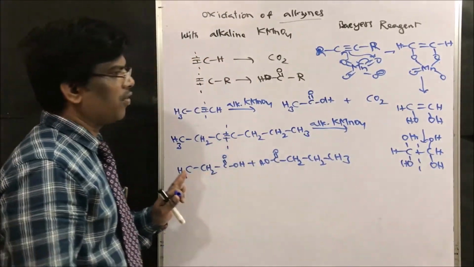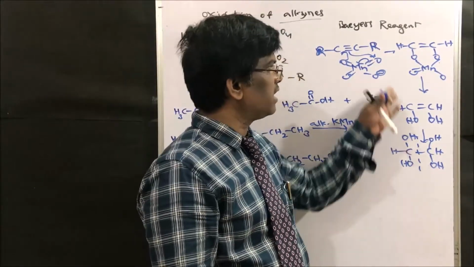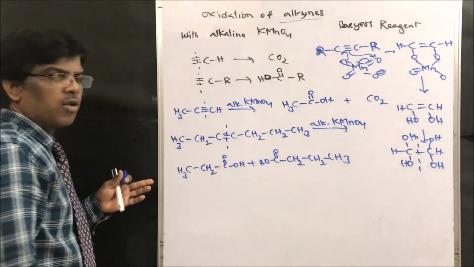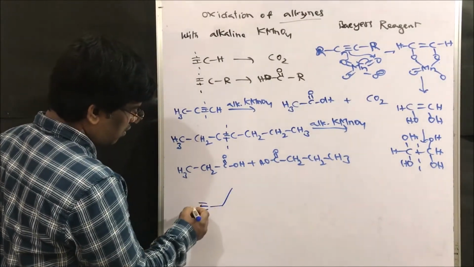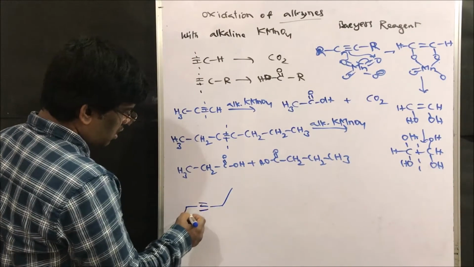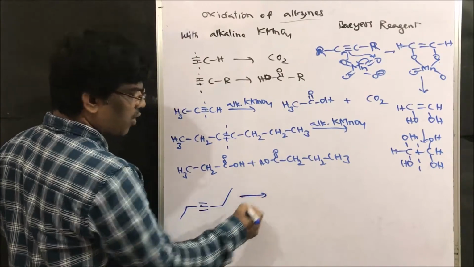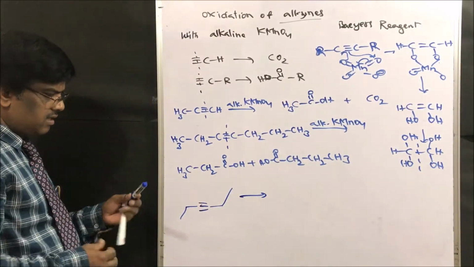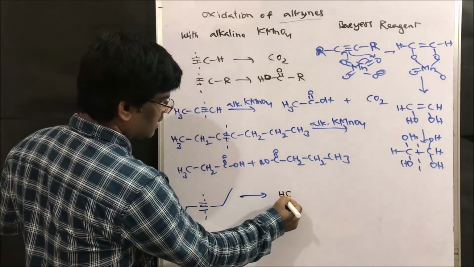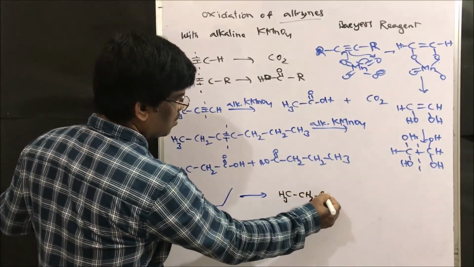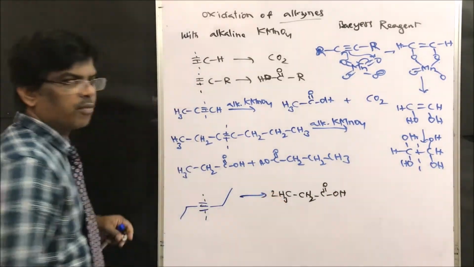Strong alkaline KMnO4 gives dihydroxylation, cis dihydroxylation. So that is why it is going to give carboxylic acids. Take 3-hexyne, carbons 1, 2, 3, 4, 5, 6. What is the compound I am going to get? Propionic acid, CH3, CH2, COOH. Two moles of propionic acid I am going to get.